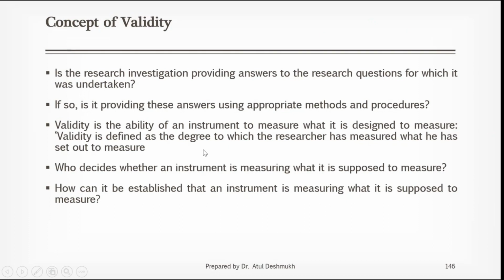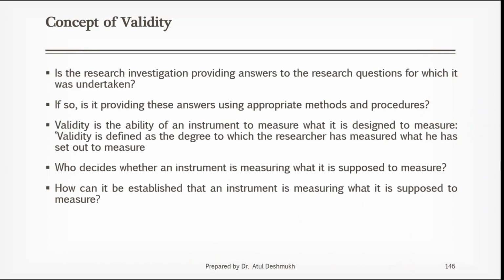Validity is defined as the degree to which the researcher has measured what he has set out to measure. So whatever you have proposed to measure, whatever is your research question, whatever is your research hypothesis, if you are measuring that, then that is a valid research, a valid research instrument, a valid research investigation. So validity is the degree to which the researcher has measured what he has set out to measure. Whatever you have proposed to measure, to what degree, to what extent